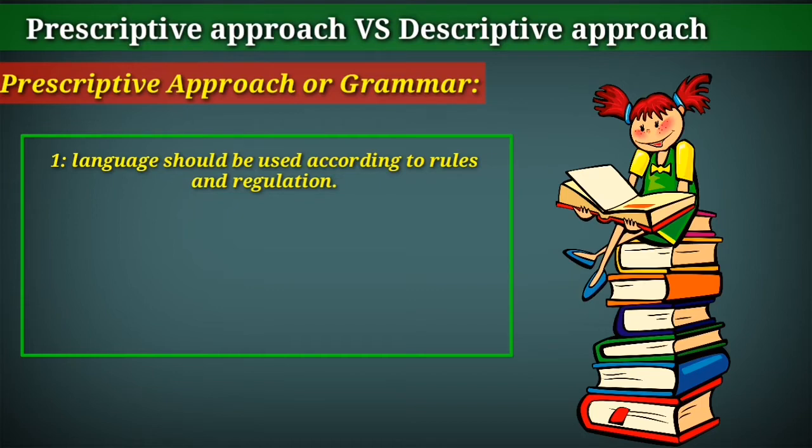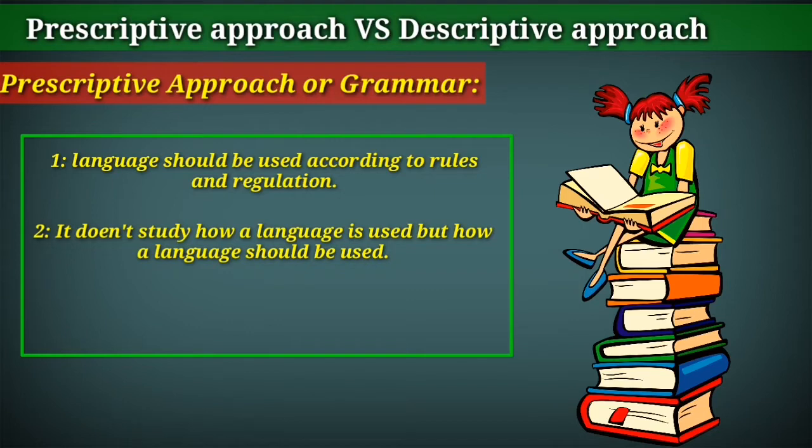I think you are not getting the point. For example, if someone says a sentence and does not follow the rules and regulations, his or her sentence will be considered incorrect. It does not study how a language is used, but how a language should be used. This school of thought does not care about how a language is used in a society, but they prescribe their own ways of using a language. Normally, the correct thing seems to us is that rules should come later after speech, but they first bring rules and then speech.